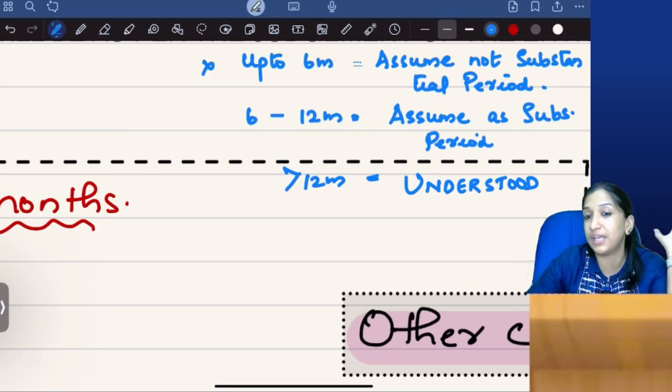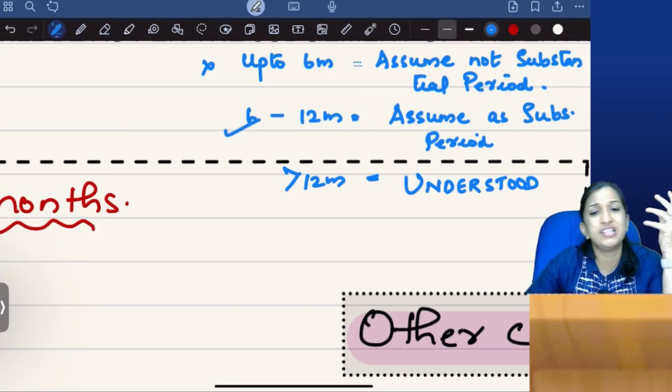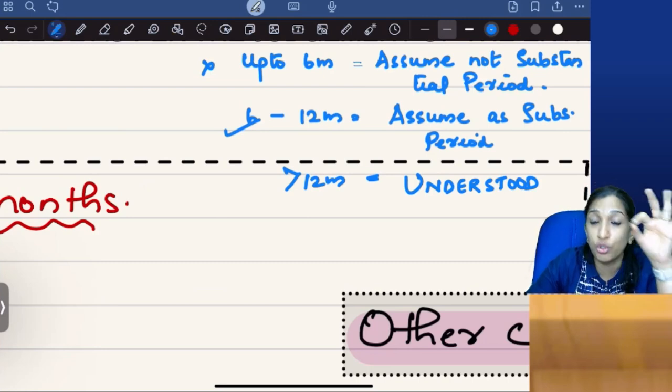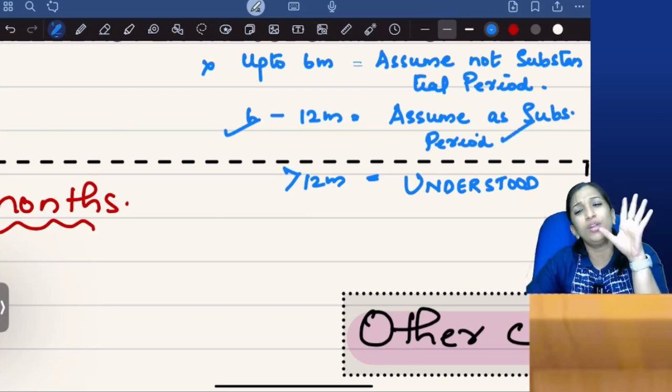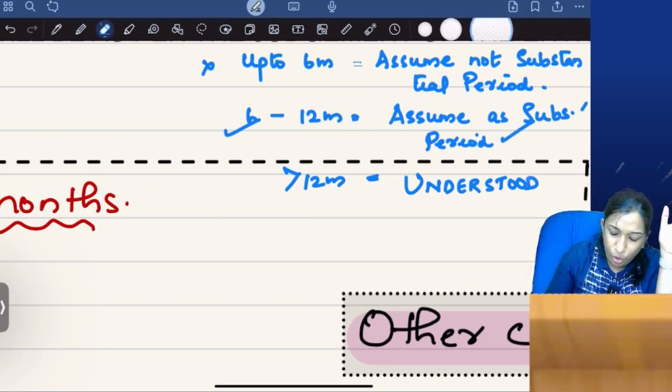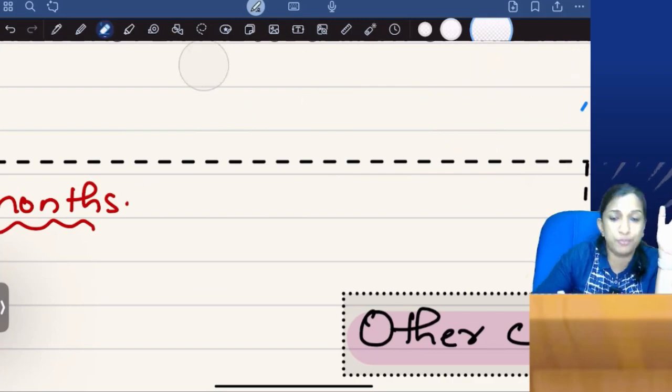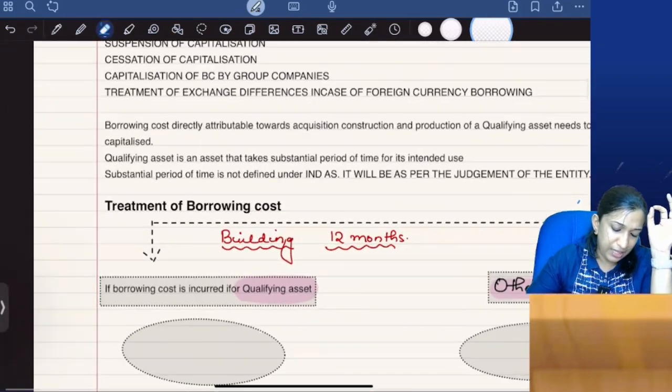So up to 6 months, don't take it as substantial period of time. If it is 7 months, 8 months, 9 months, 10 months, 11 months, 12 months, assume it as substantial period. More than 12 months, it is understood, no need to even go for assumption. Okay, so that is clear.